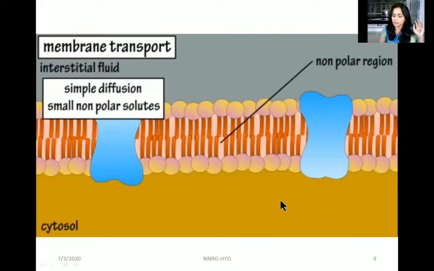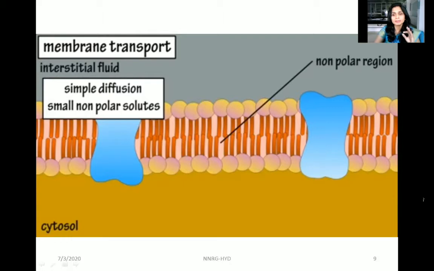But we need to remember that simple diffusion can happen only for lipophilic or hydrophobic substances or uncharged particles, and only for smaller particles, because the phospholipid bilayer will not allow lipophobic substances, charged substances, ions, or large molecules. Hydrophilic substances will not pass through the phospholipid bilayer.